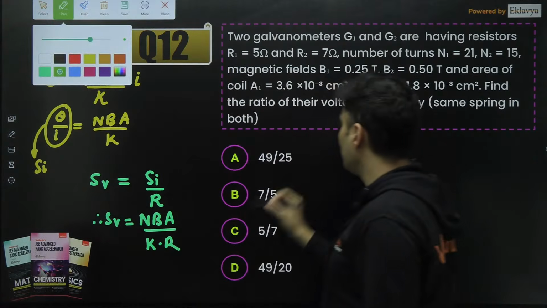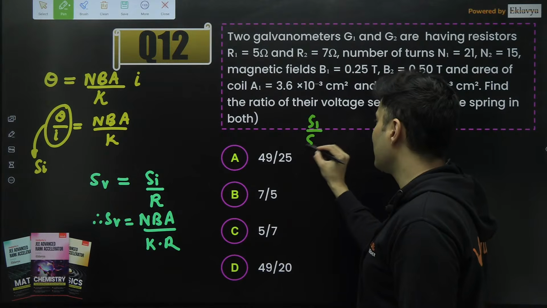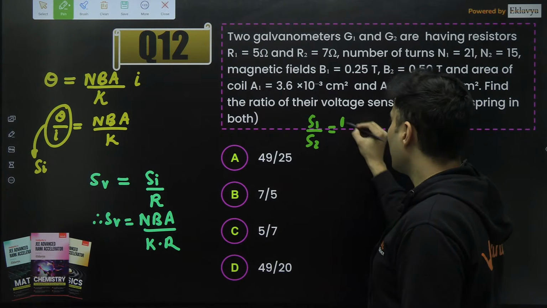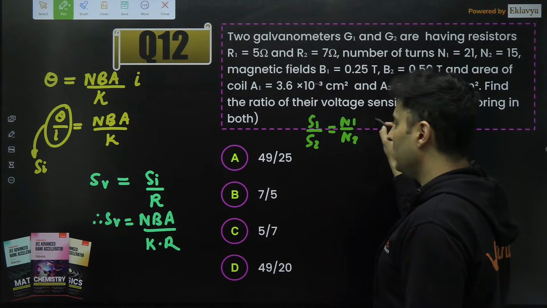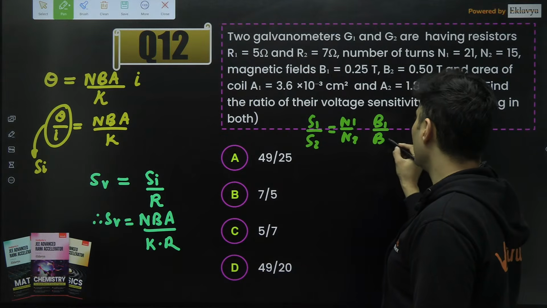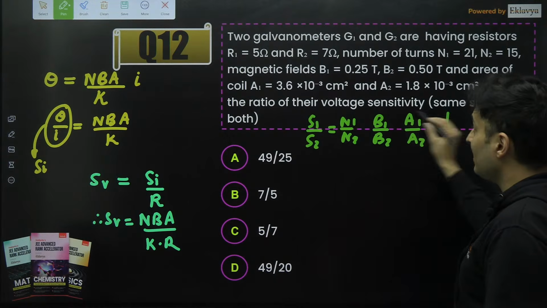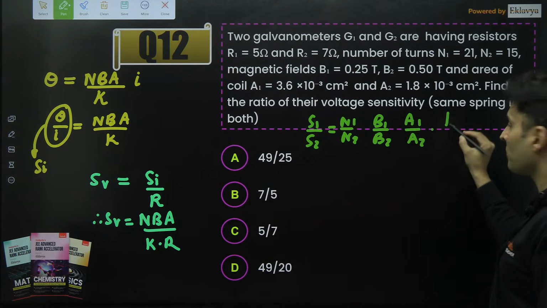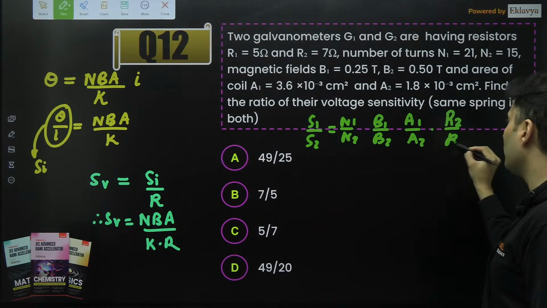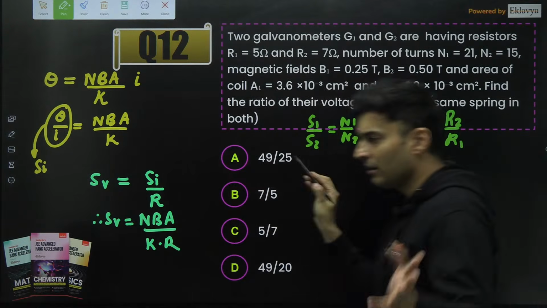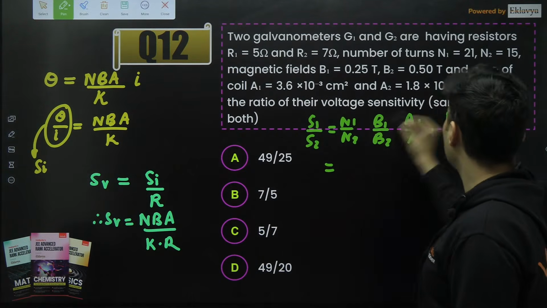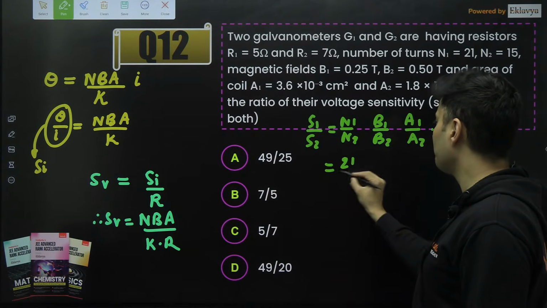Now it's time to substitute it. So sensitivity 1 by sensitivity 2 will be N1 by N2 into B1 by B2 into A1 by A2. And K is the same. It's given the same spring. So it will be R2 by R1 because it is inversely related to it. So substitute the number of turns, 21 and 15.